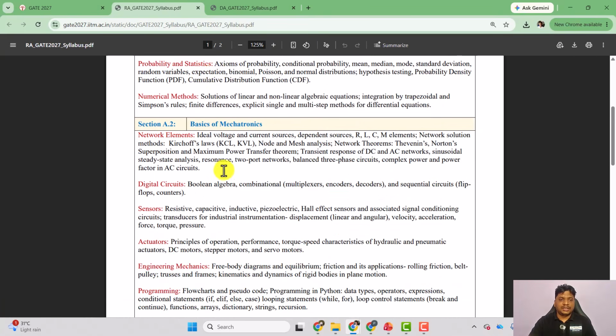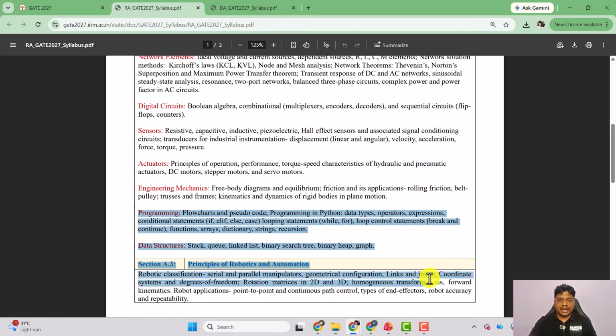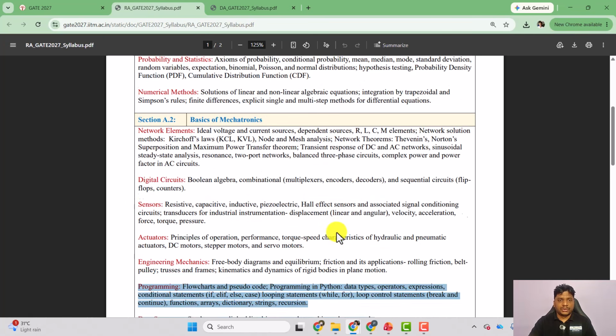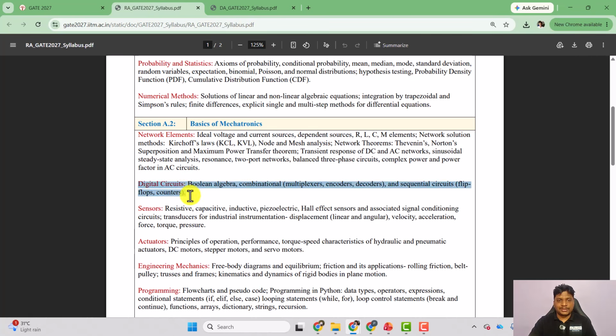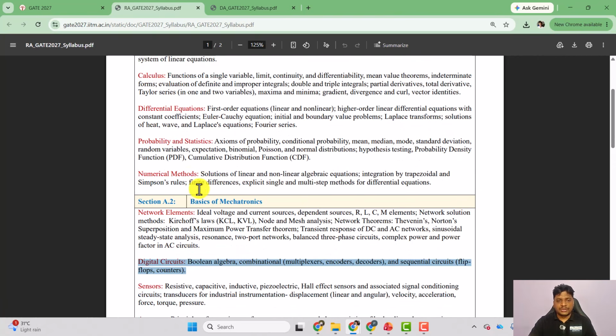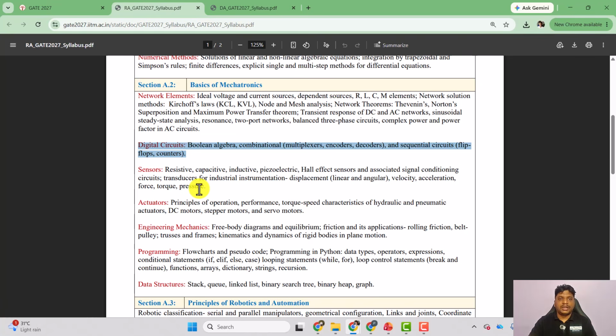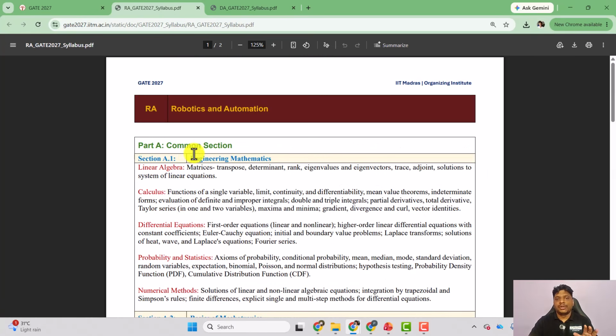We have covered this thing as well, right? And we have this thing covered also, right? Digital circuit, algebra, we have covered this also in our GATE course, right? So don't worry, we'll be helping you in your preparation for common section.